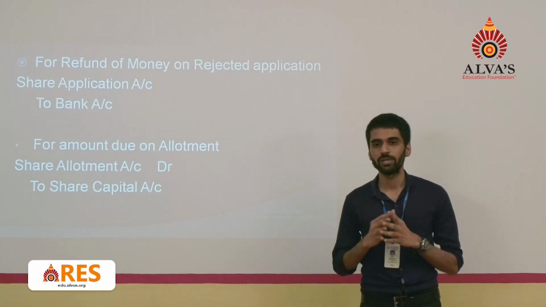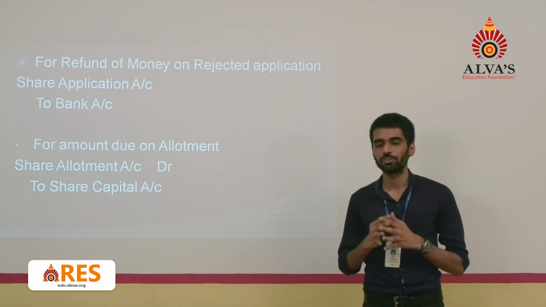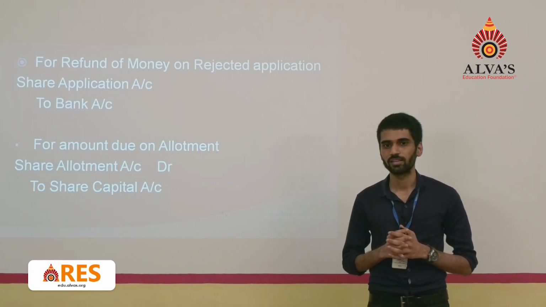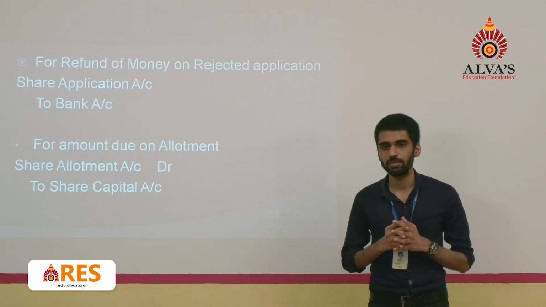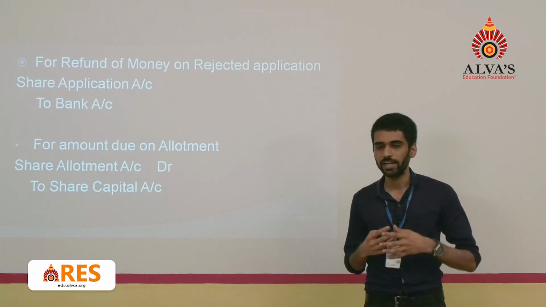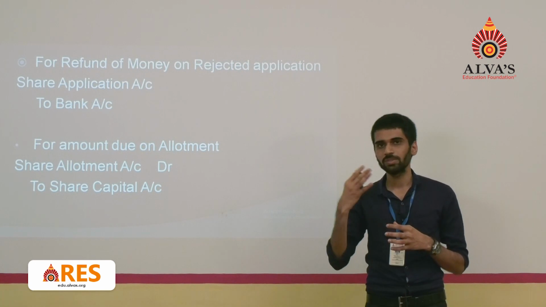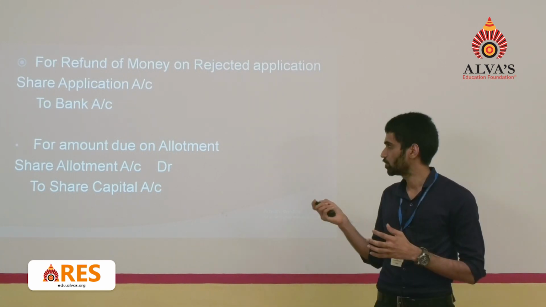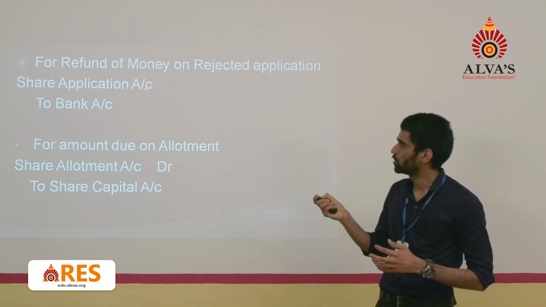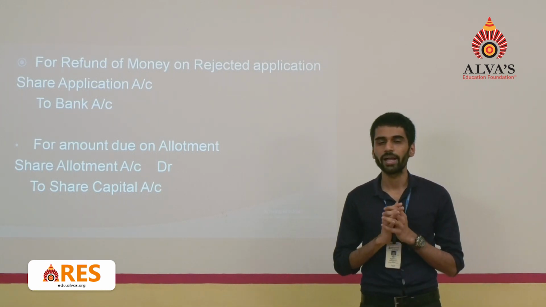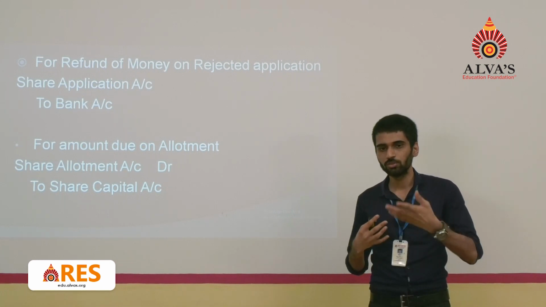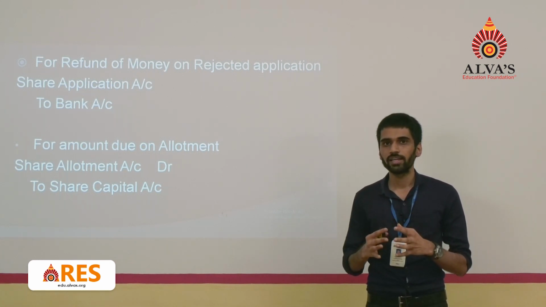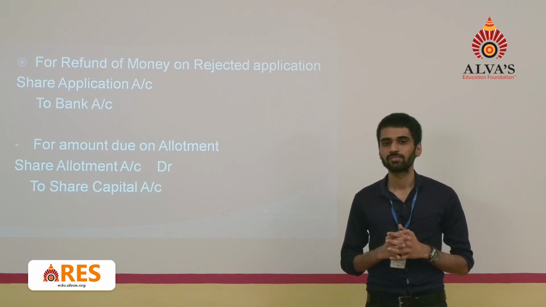Let us go for the refund of money. What if refund of money happens in the case of rejection of application? See, if there is a rejection of application, money will go outside and the amount of money has to be given to the members or the shareholders. So the journal entry that has to be passed is share application account debit to bank account. So the money goes out, that's why bank account is credited.